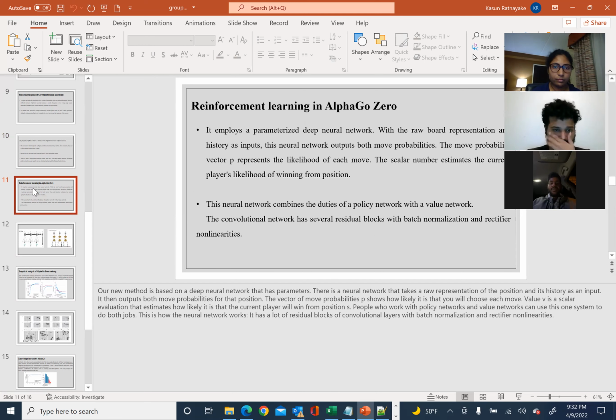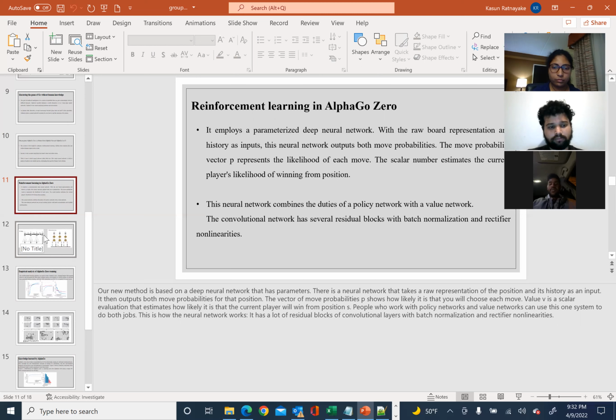Our new method is based on a deep neural network with parameters. The neural network takes a raw representation of the position and its history as input. It then outputs both move probabilities for the position, a vector showing how likely each move is to be chosen, and a value v, a scalar evaluation that estimates how likely the current player is to win from the position.